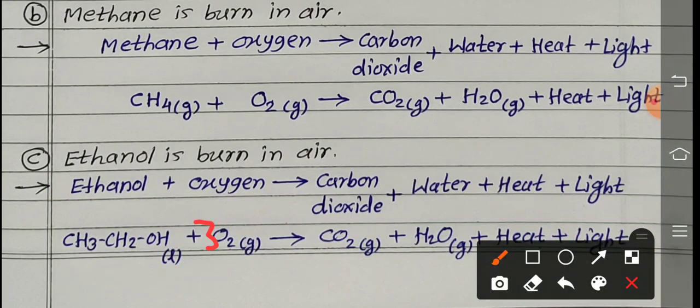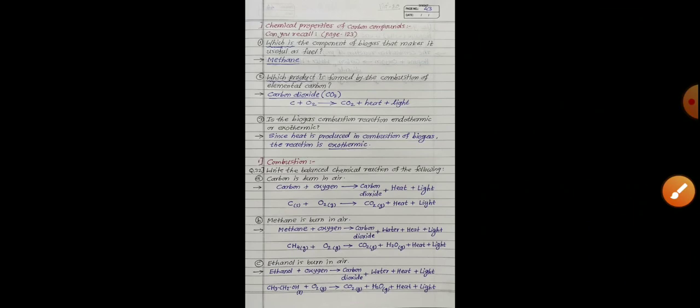Multiplied by 3 here. In the previous reaction, 2 water molecules. How many carbon dioxide? That is 2 carbon dioxide in this third reaction, and 3 water molecules, 3H2O. So these are the multiples, meaning balancing our reaction. We learned in detail how to balance the reaction in previous lessons, so you do the practice according to that. Now use your brain power.